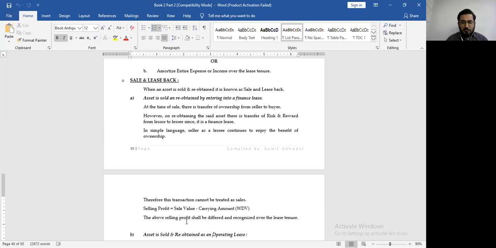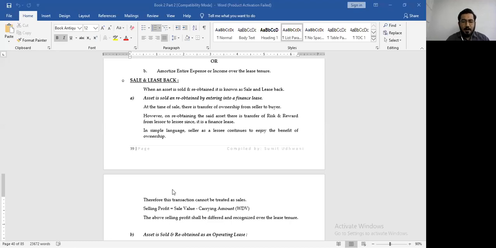Your selling profit will be sale value minus your carrying amount, and this profit will be deferred and recognized over the lease tenure. So you cannot even straight away charge it to the profit and loss account. You will defer and amortize over the lease tenure. Why did we do that? Because people started manipulating. They thought that we could credit the profit and loss account. So they earlier sold it at a higher amount. Because they sold it at a higher amount, they got an opportunity to credit their profit and loss account and show higher profits. These higher profits were shown to the investors in order to obtain money.